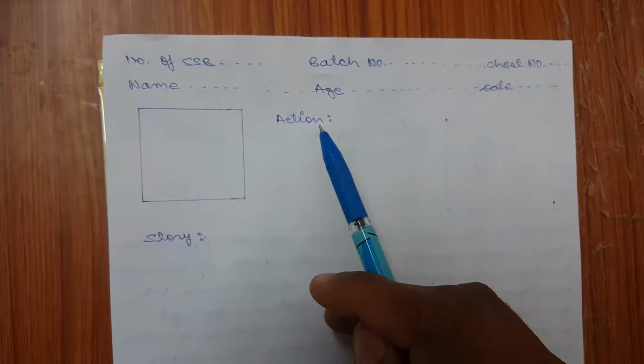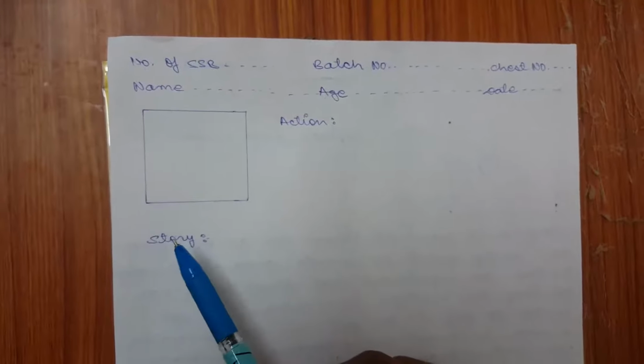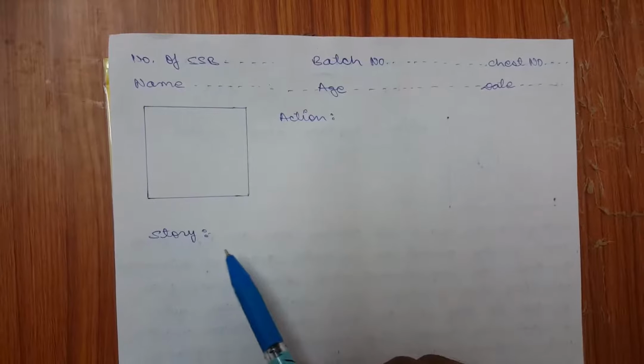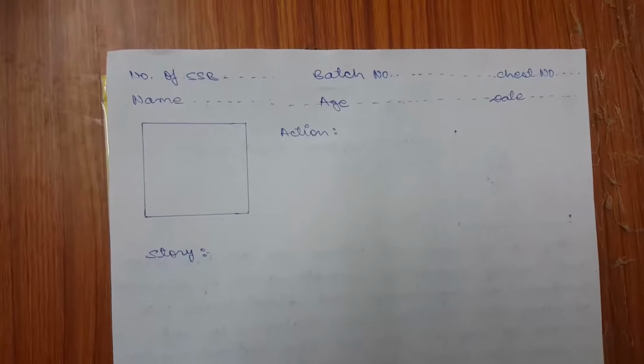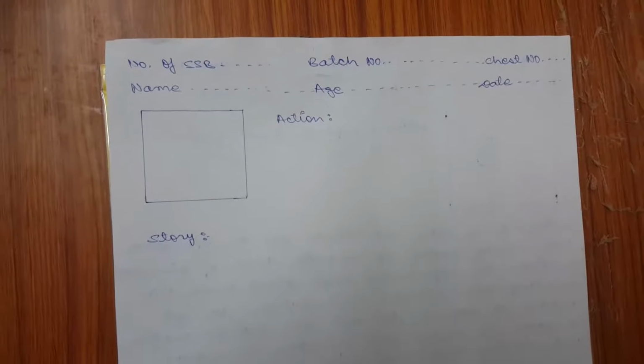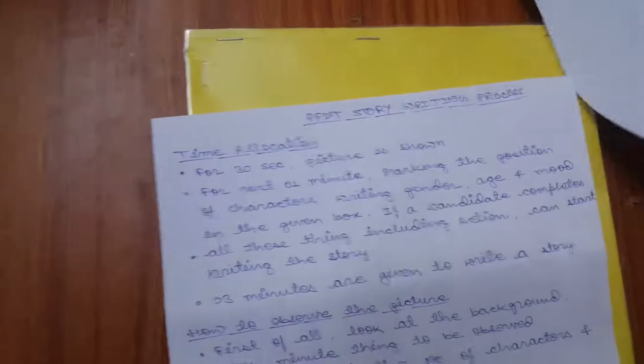Next is the action point. And here is the sheet from where we have to write a story. Now I'll tell you what to follow in the process, how we can write a story.